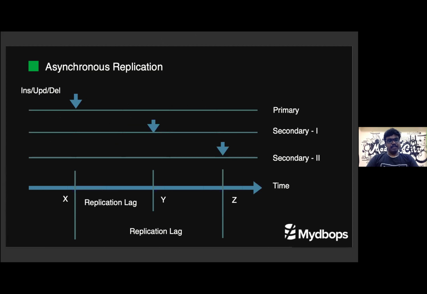Consider we are making a commit on the primary server at time X. It is not necessary to be the same time on secondary one and secondary two. Definitely it is asynchronous, so it will take time to reach secondary one and secondary two. Let's say secondary one commits at Y and secondary two commits at Z. The difference between the commit times, X minus Y, will be the replication lag between the primary and secondary one, and X minus Z is the replication lag between the primary and secondary two. So this much replication lag will happen whenever we are using asynchronous replication.